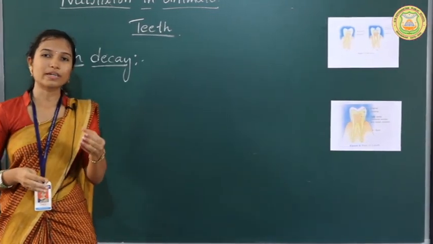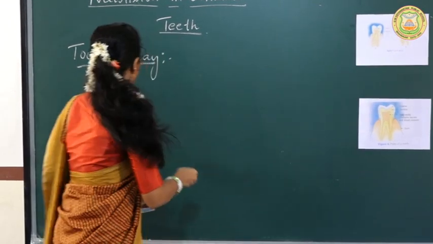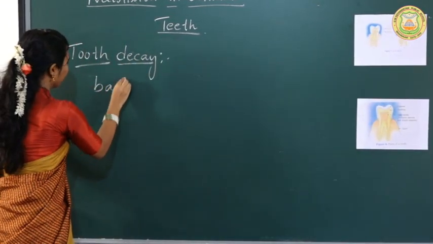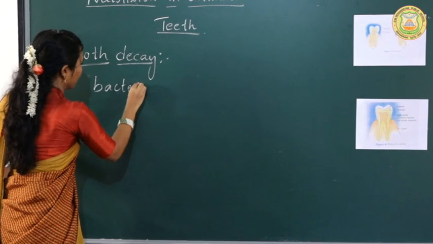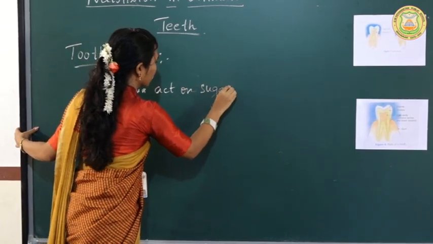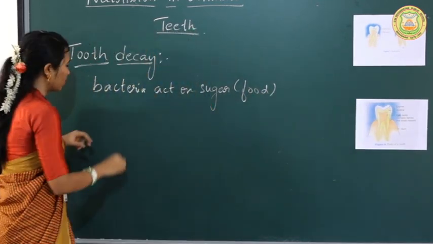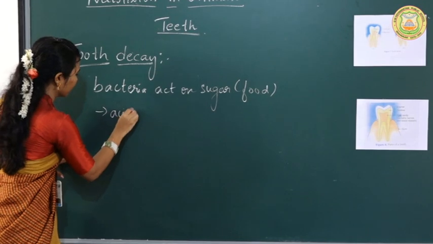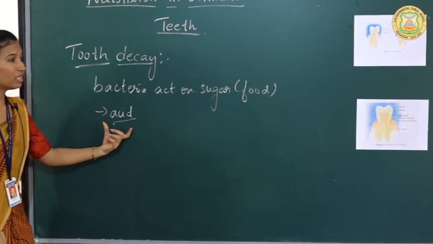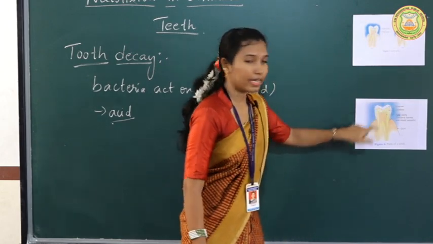When these bacteria act on the sugar, they produce an acid, and this acid will start to eat up the enamel and the dentine part.